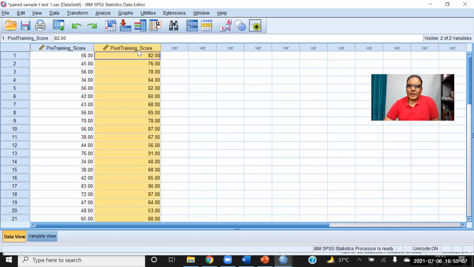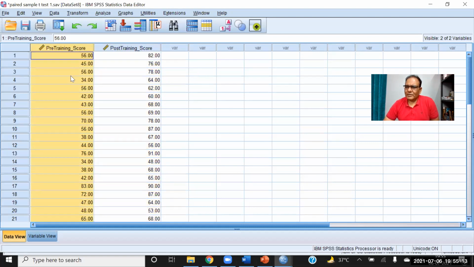So the post-training score indicates the performance after joining the training program, and pre-training means before joining the training program. So we want to know whether the performance before joining the training program and after joining the training program is equal or not.